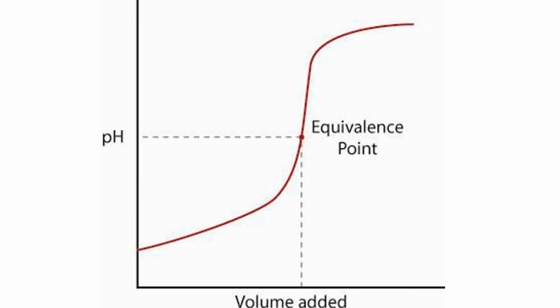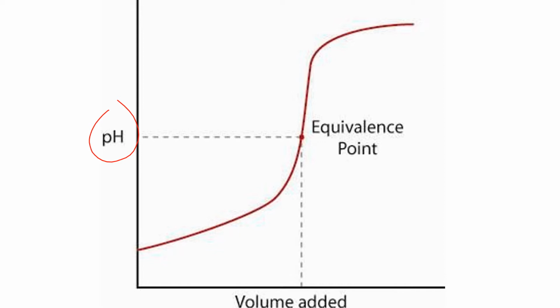So I'm going to be introducing you guys to the concept of an acid-base titration curve. And there's going to be a bunch of things that we need to know about this. So you'll be seeing these curves in your sleep. First thing to know is what kind of titration curve are we looking at? This is a curve that represents the pH of a solution as we add an acid or base to it.